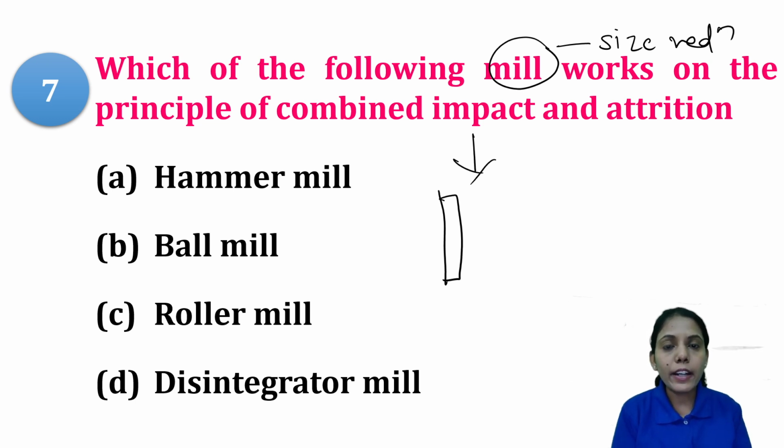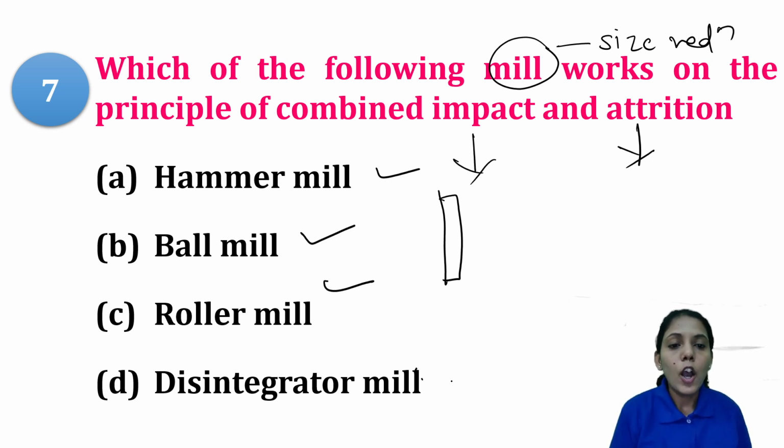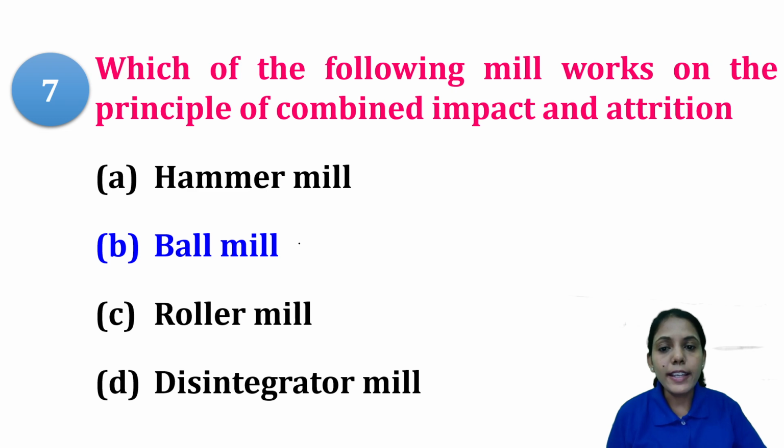What do you mean by attrition? Attrition means when two surfaces collide with each other, leading to size reduction. We call it attrition. So there are different mills like hammer mill, ball mill, roller mill, and disintegrator mill. So which one acts on the principle of both impact and attrition? The correct option is option B, that is ball mill, because what happens?